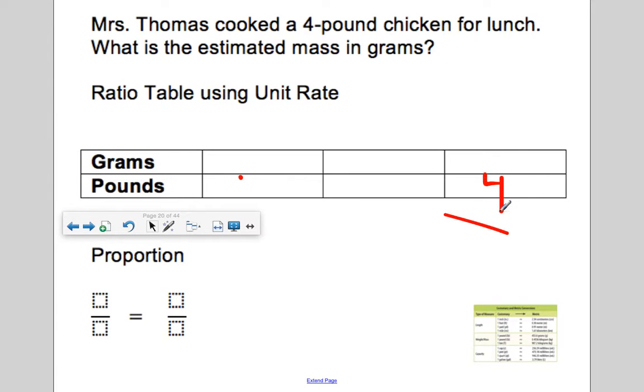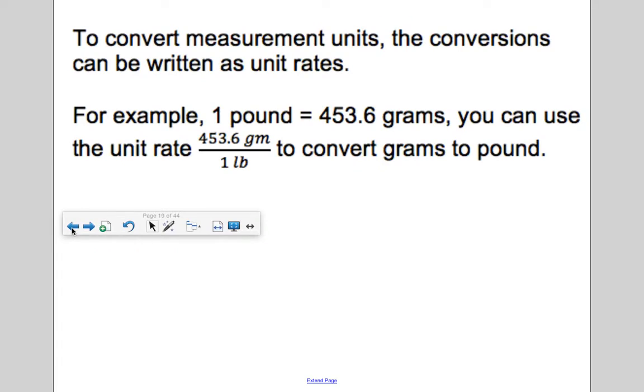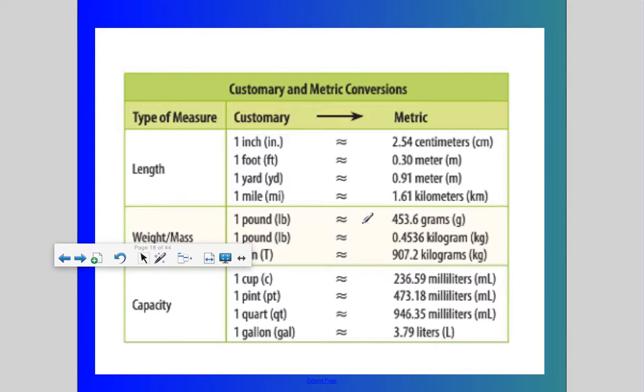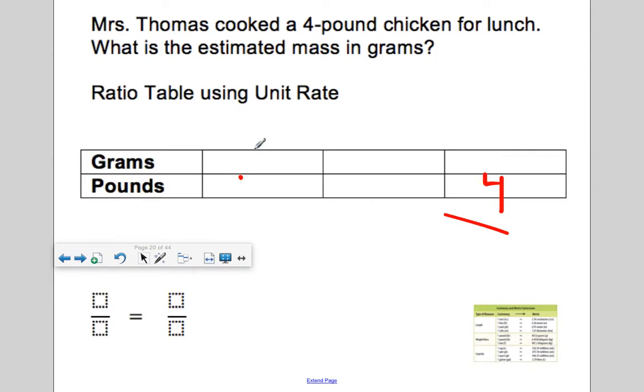What is the estimated mass in grams? So let's go back to our chart. What is a pound equivalent to in grams? Here it is. 1 pound is the same as 453.6 grams. Let's write that down. 1 pound is the same as 453.6 grams. Would you like to write it this way as the unit rate, or would you like to write it pounds over grams? It does not matter.